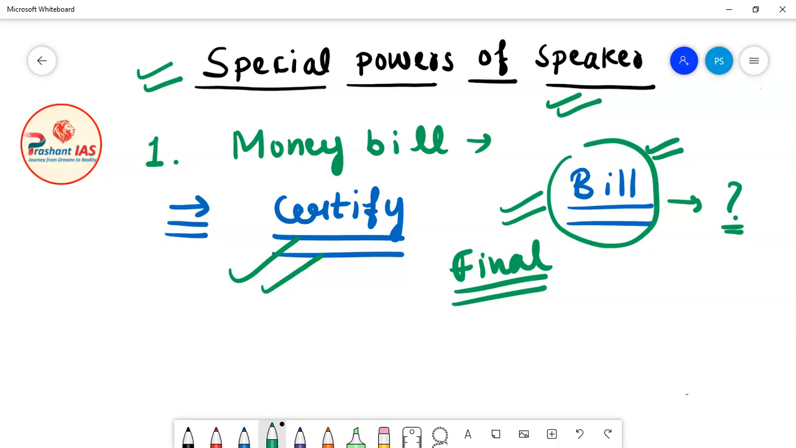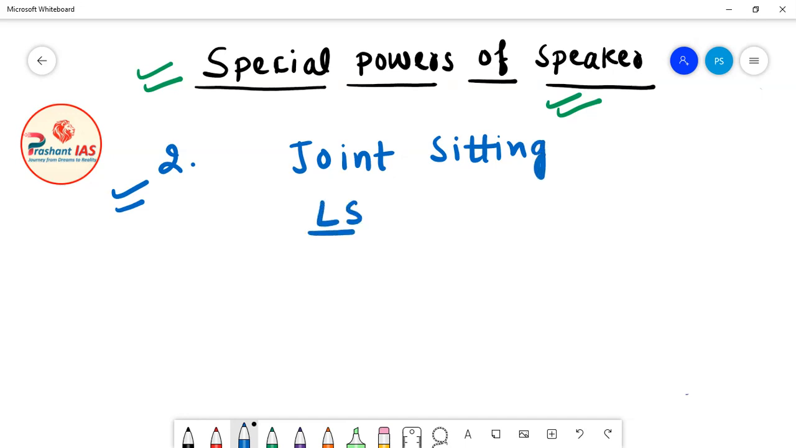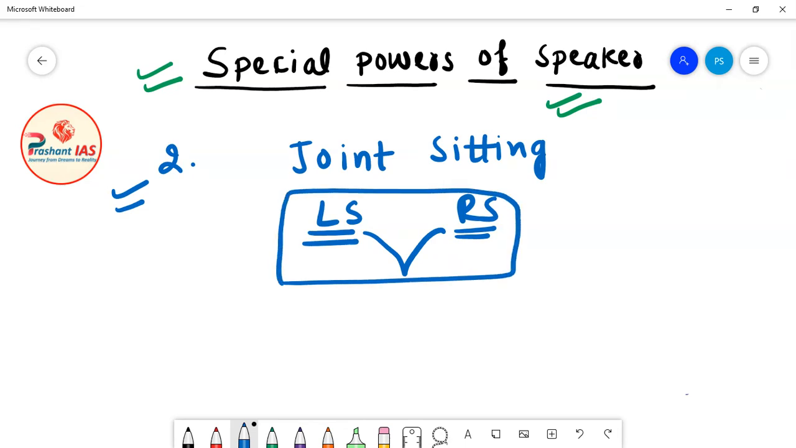Now friends, let us discuss the second special power of the speaker. Let's suppose there is a joint sitting of both the houses of parliament. What is the meaning of joint sitting? It is when the members of Lok Sabha and Rajya Sabha sit together and discuss an issue.